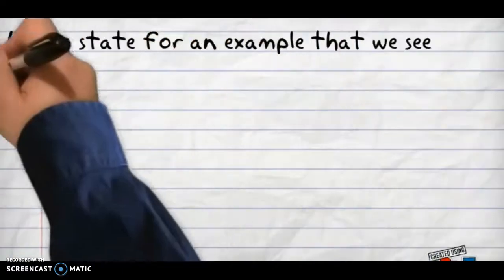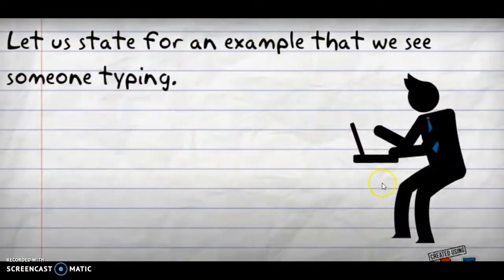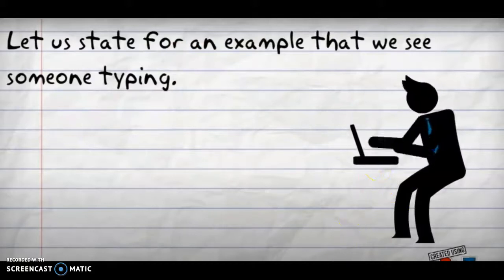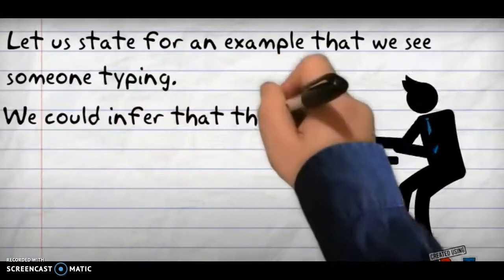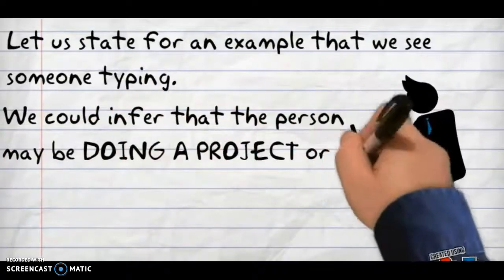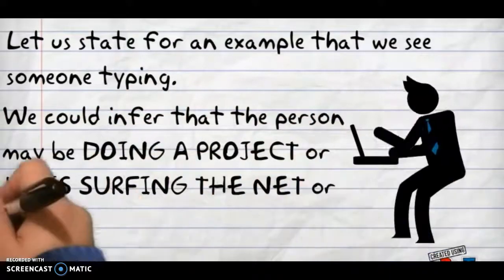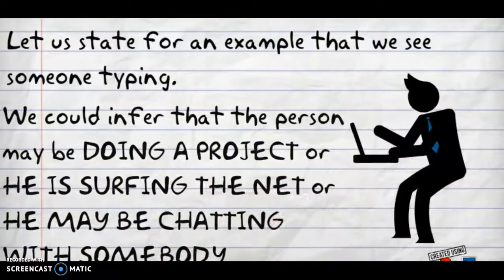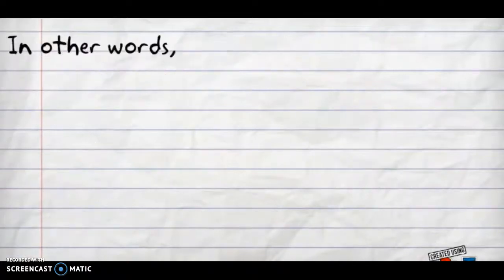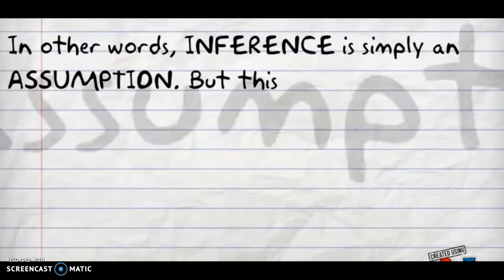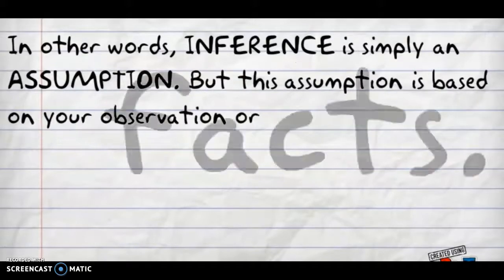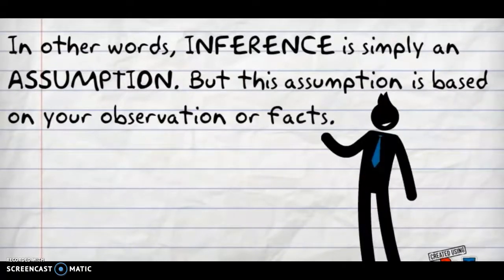So let us take for an example that we see someone typing. Now, no one types like that, I guess, unless you're in a real hurry. So we could infer that the person may be doing a project, or he is surfing the net, or he may be chatting with somebody. In other words, an inference is simply an assumption, a connection based on observations, based on facts.